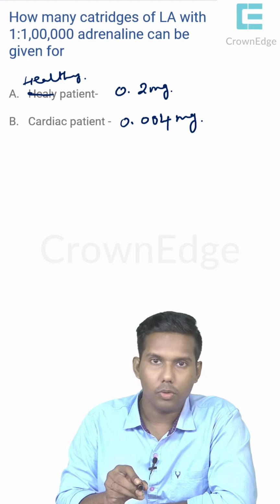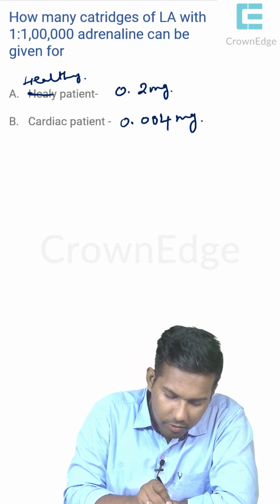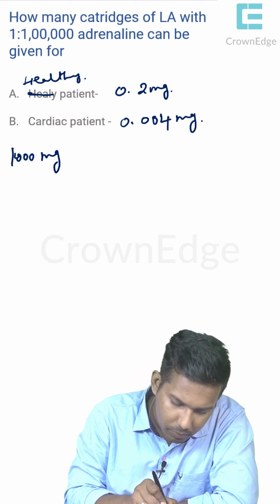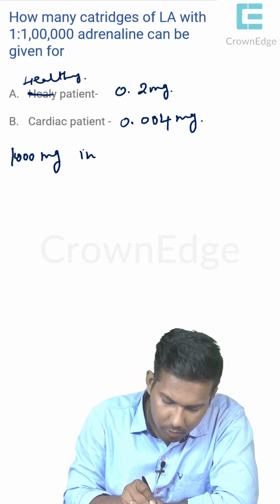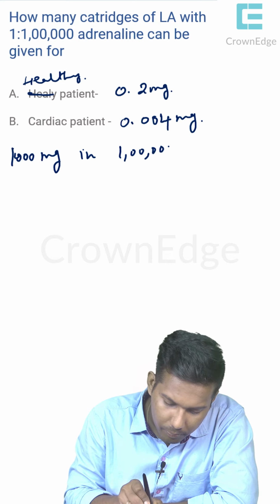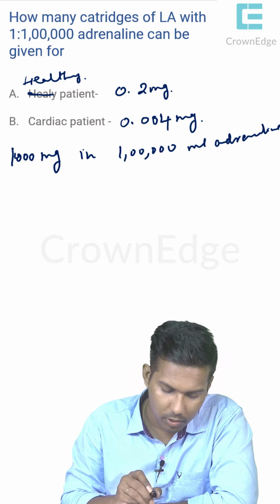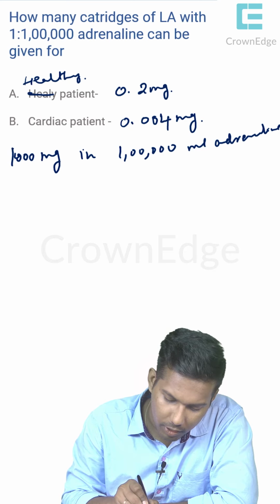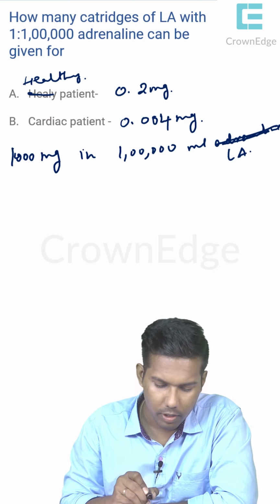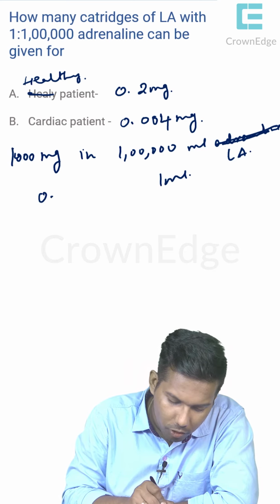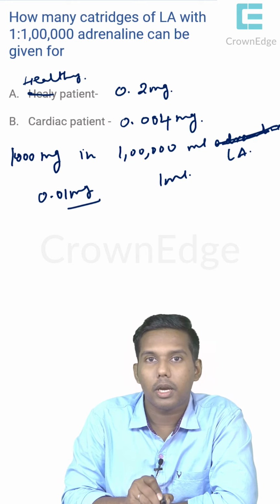So this we can calculate as 1000 mg in 1 lakh ml. I hope everyone understands this. Okay, so if you see 1 lakh ml of LA solution, in 1 ml it will be around 0.01 mg, right?